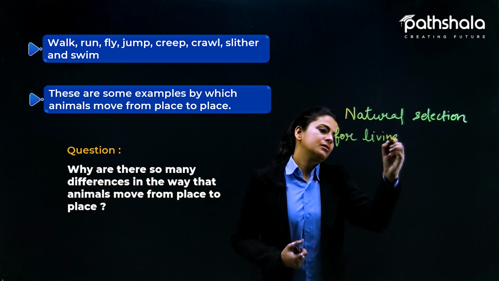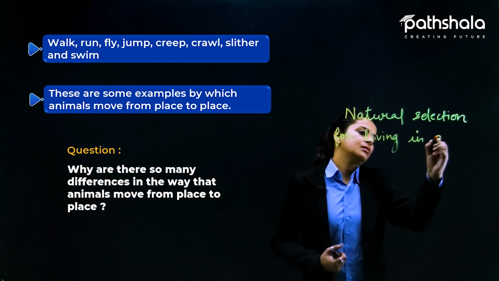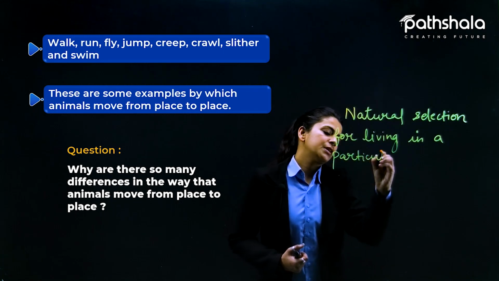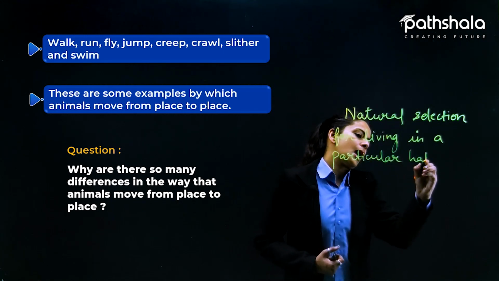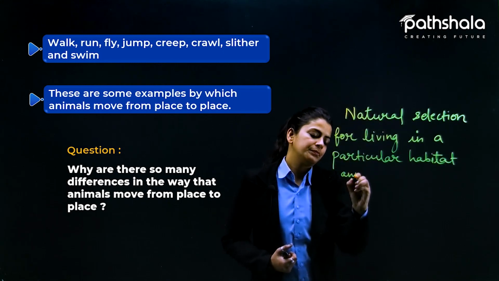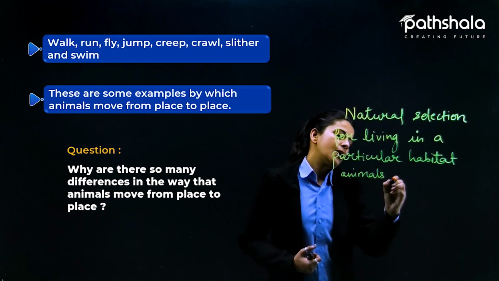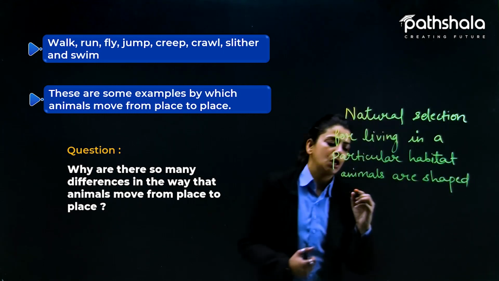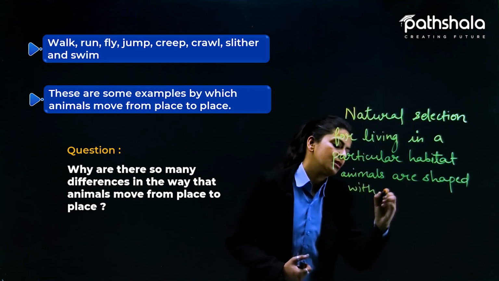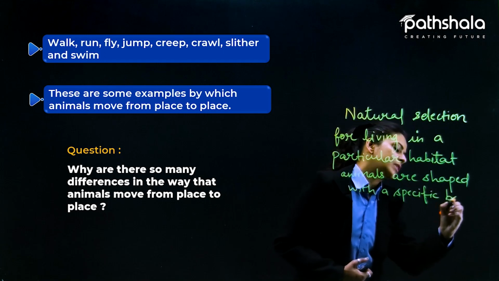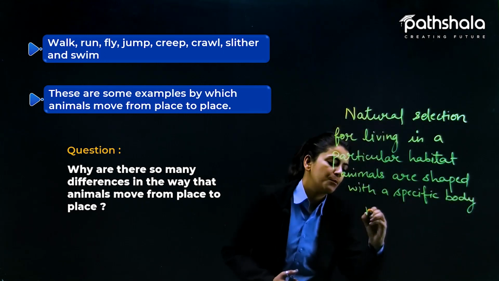for living in a particular habitat, animals are shaped with a specific body modification.